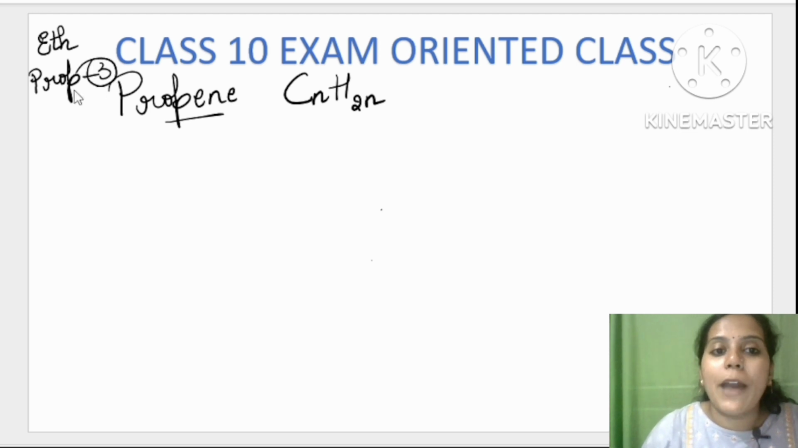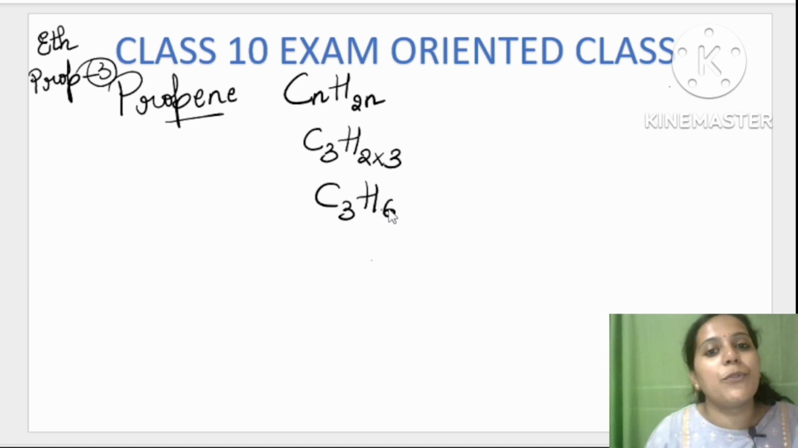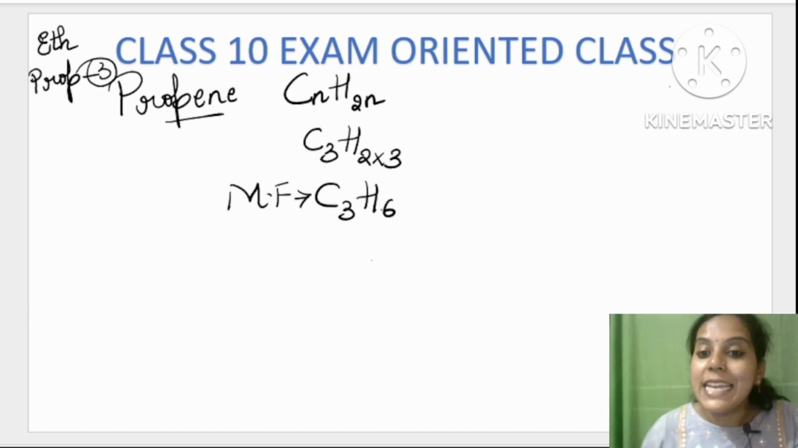So what is the value of prop? The value of prop is 3. So replace 3 in the place of n. So C3H2 into 3, it will become C3H6. Very simple dear students. C3H6 is the molecular formula of the propene. Molecular formula of propene is C3H6. Okay, clear?